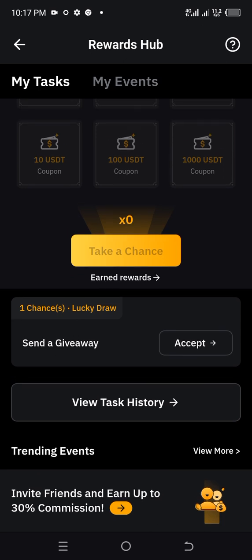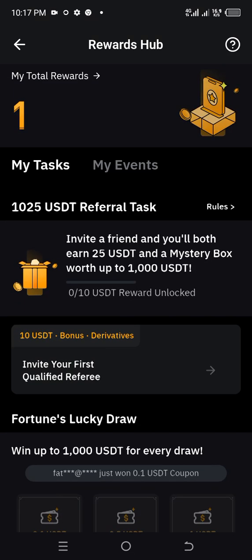Okay, so in this place now you can send giveaway invitations, or you invite friends and earn up to 30% commissions. You can now see this. This is very simple. Okay, all you need to do is pick up your phone now, make sure you have a verified BYBIT account and start referring now. Okay, refer and get a lot of USDT in bonus.